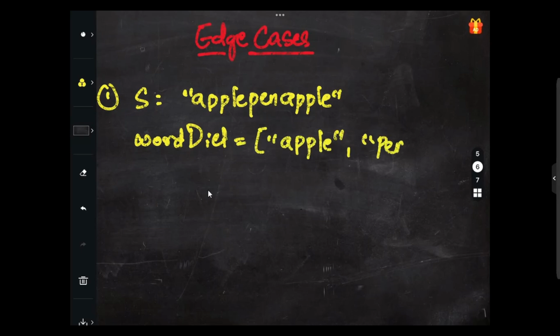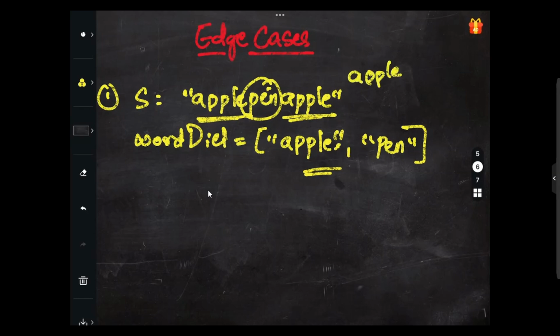This is fine. We can make use of apple n number of times. Apple will be used twice and pen once. So the explanation is apple pen apple. The segmentation is valid: apple, then space, pen, then space, apple. You can clearly see this can be segmented, so the output will be true in this case.